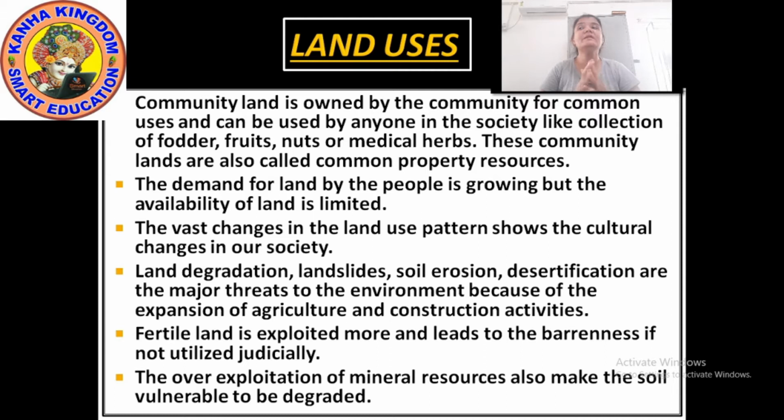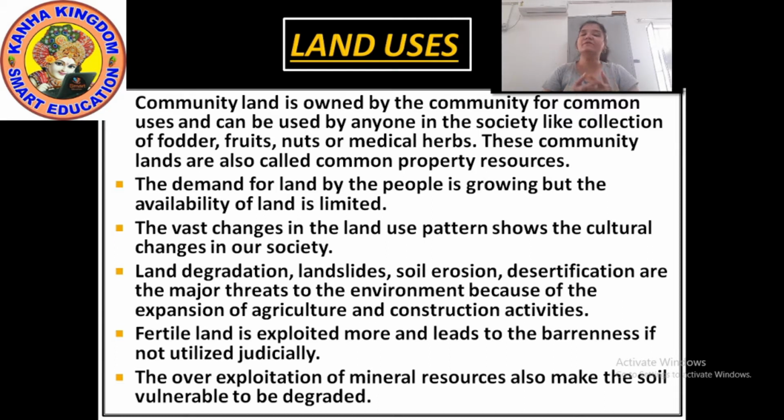Now people and their demands are ever growing, but the availability of land is limited. The demands of the people are growing more and more, right? But we know that we have only 30% of the area on the earth to live. The quality of land also differs from place to place. So people started encroaching the common lands to build commercial areas, housing complexes in the urban areas and to expand the agricultural land in the rural areas.